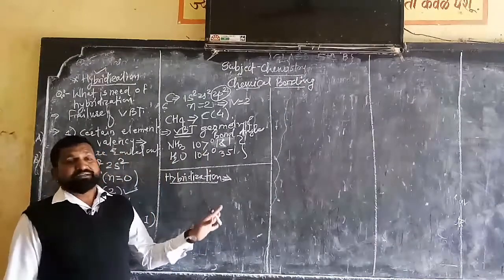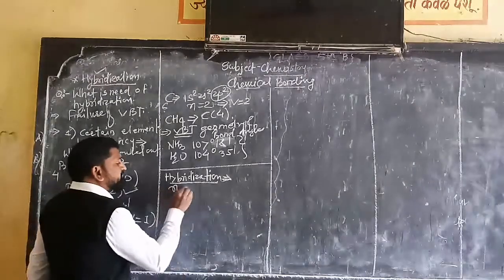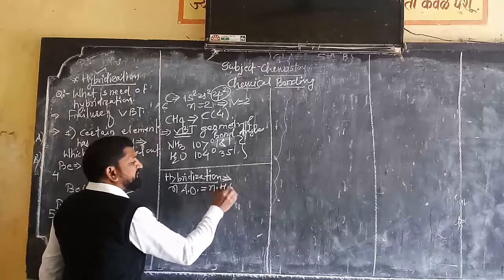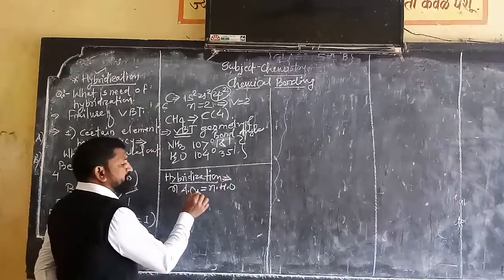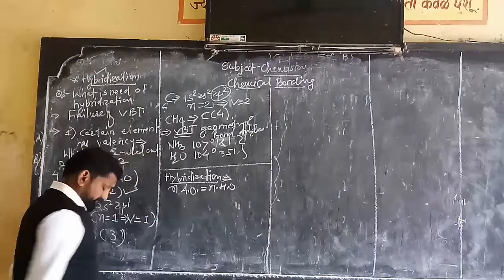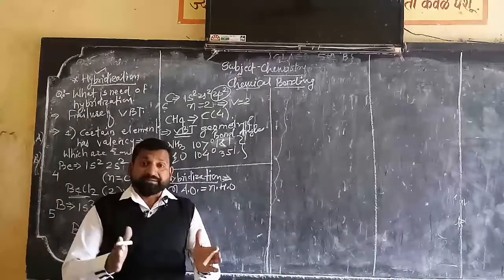Like atomic orbitals, there are hybrid orbitals. Therefore, the number of atomic orbitals is equal to the number of hybrid orbitals.